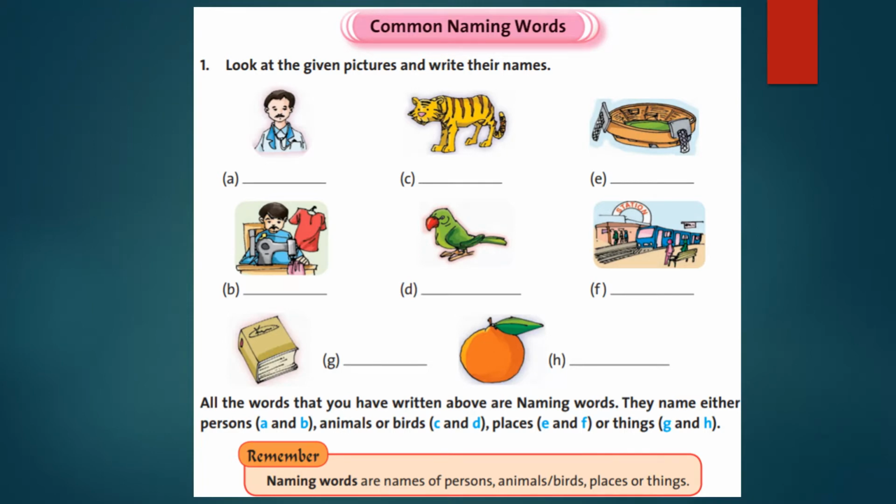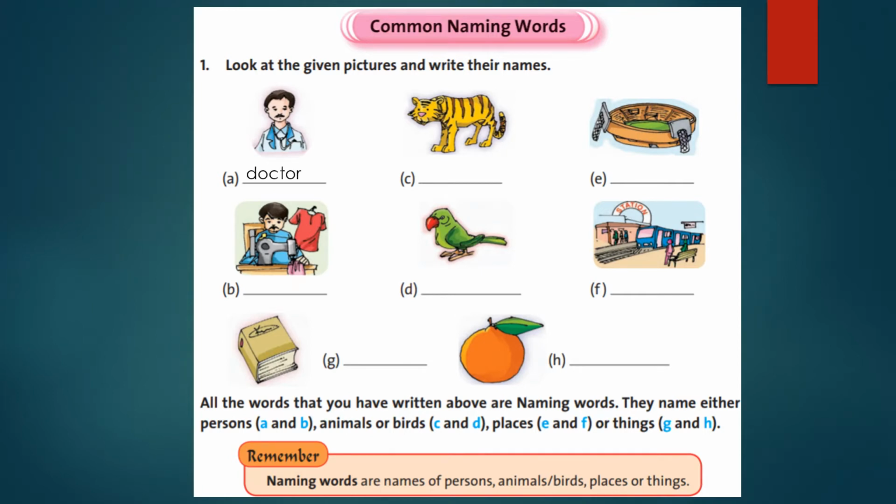So now let us go to the exercises. Common naming words. What are common naming words? Common naming words, or common nouns, are the names of persons, places, animals or things. They are not written in capitals unless they come at the beginning of the sentence. So, common naming words are written in small letters. So, look at the given pictures and write the names.